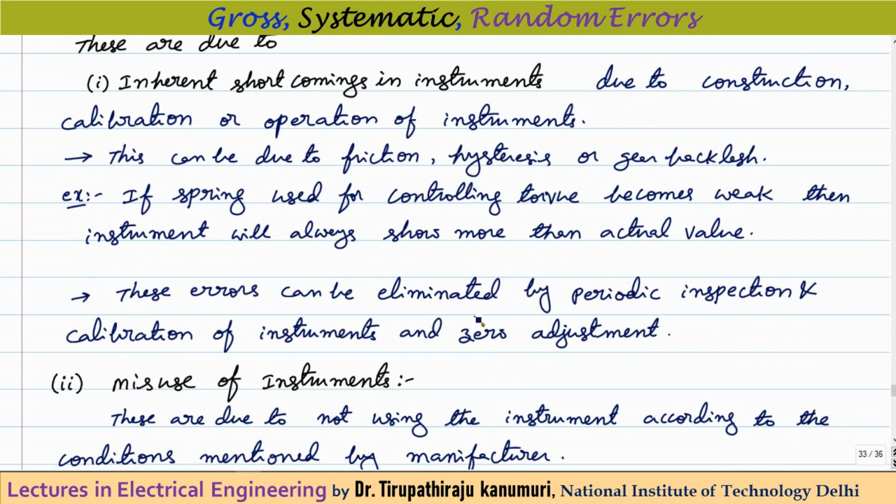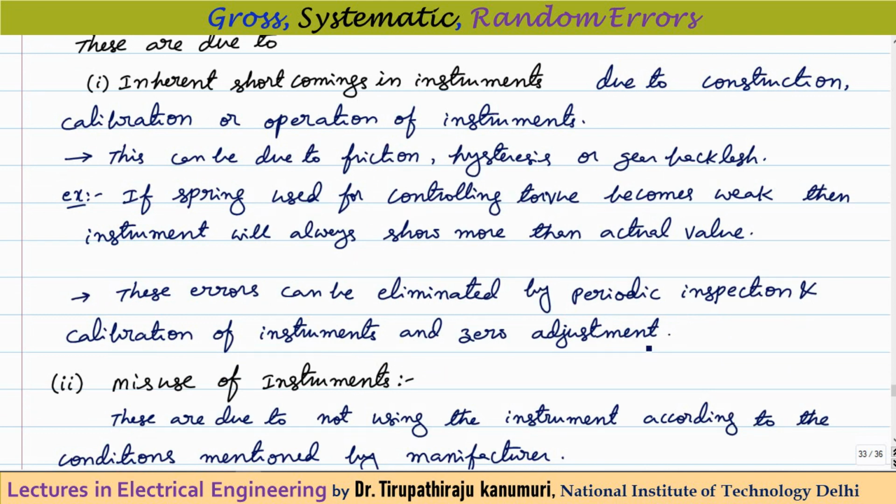So these errors can be eliminated by periodic inspection and calibration of the instruments. So what we do, periodically we have to test our instruments and check whether the reading is coming properly or not. We can compare with the standard instrument and do the calibration once again. Or if you observe that the error is of constant magnitude, we can do the zero adjustment.